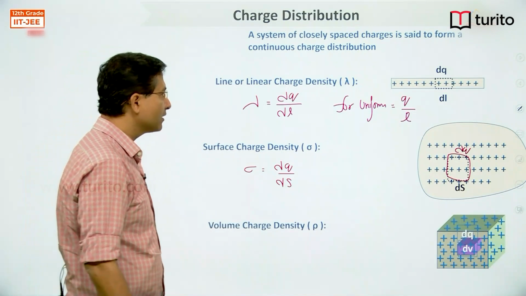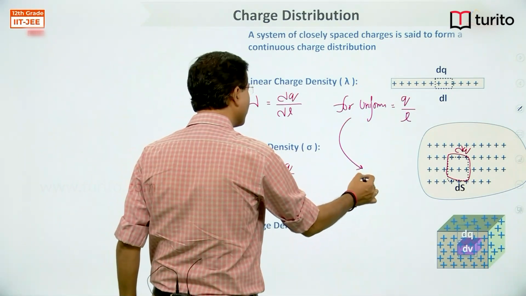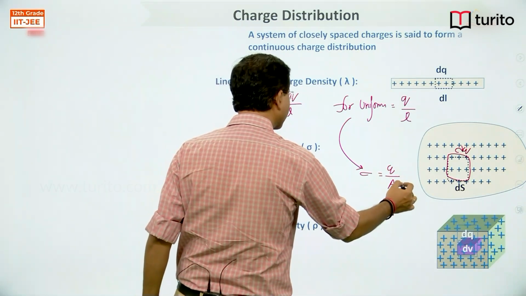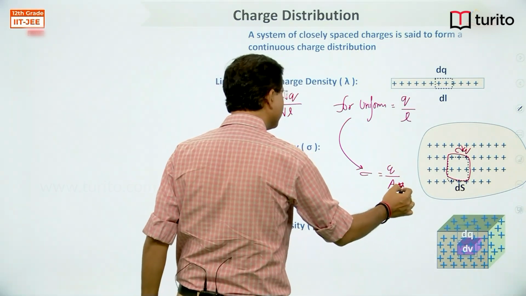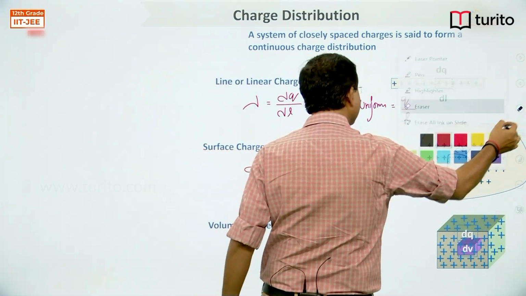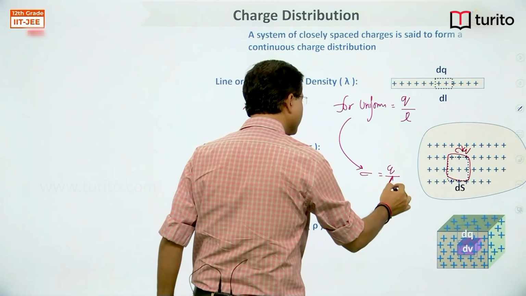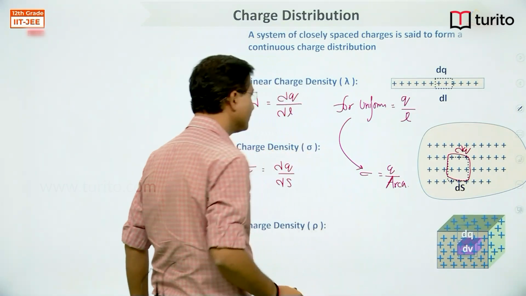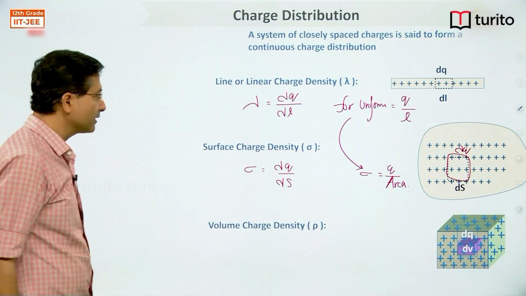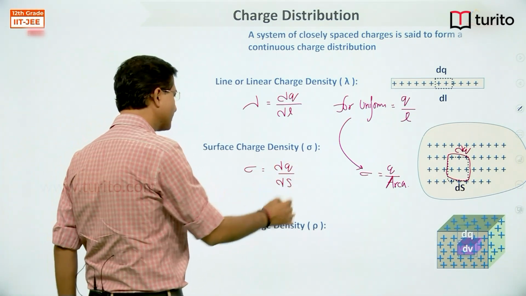Again the same logic for uniform: I can directly write Q divided by total area. For uniform distribution you can write total charge divided by total area. For non-uniform distribution we will apply this formula.